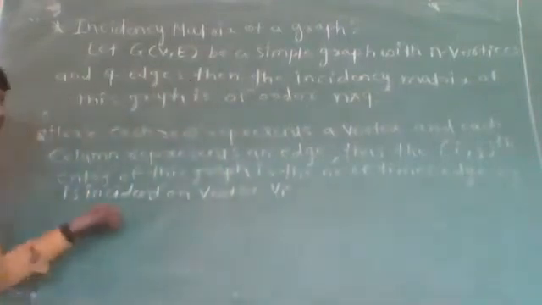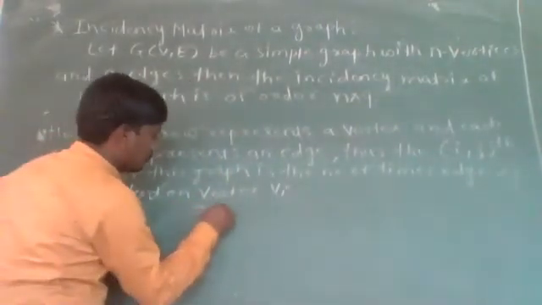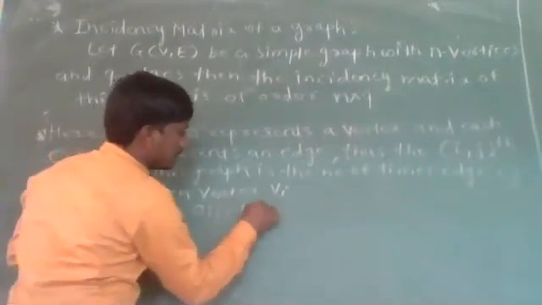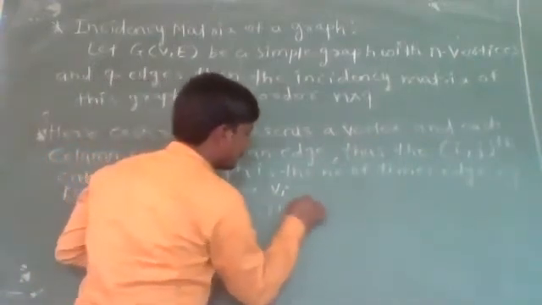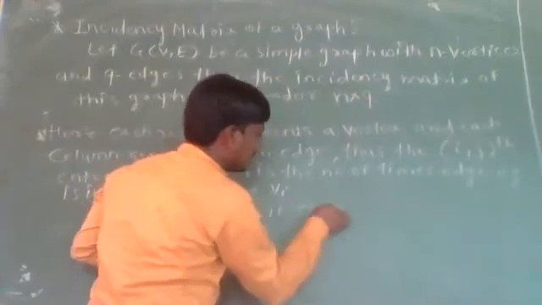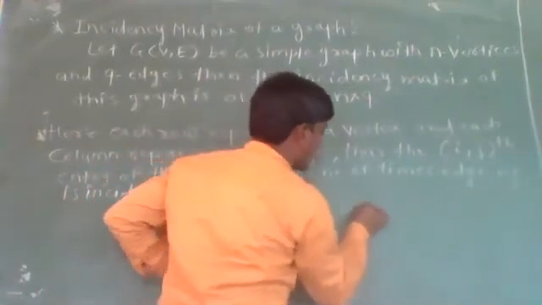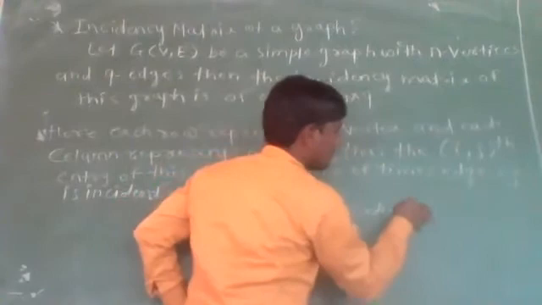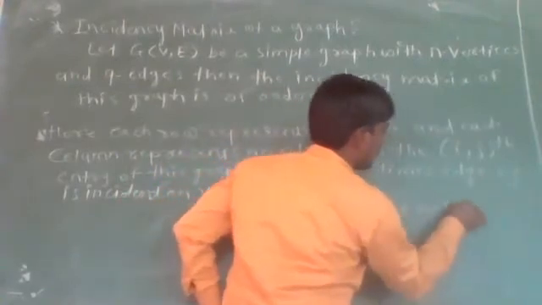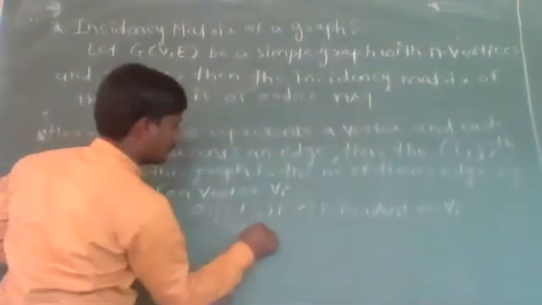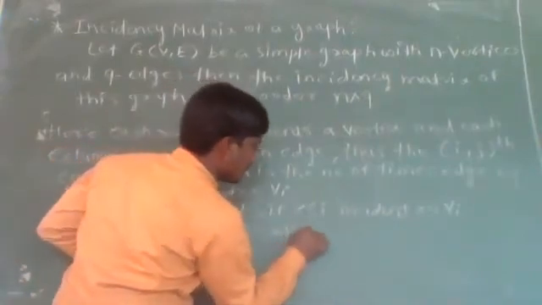That is, aij will be equal to 1 if ej is incident on vi, and equal to 0 otherwise. This is for a simple graph.